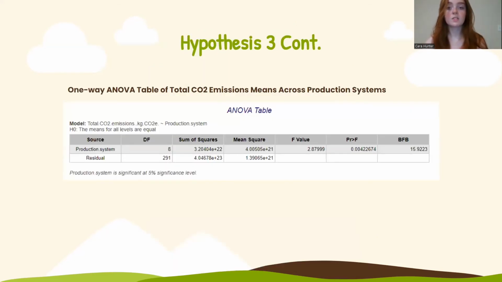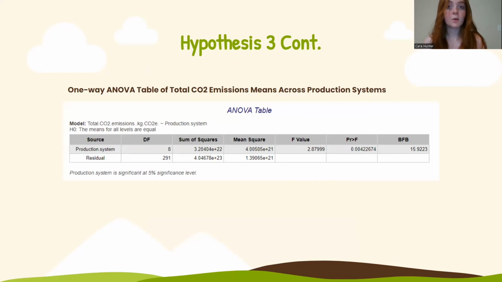So moving on to the secondary results, a one-way ANOVA test was used to investigate if there are indeed significant differences in the means of CO2 emission across production systems. So the null hypothesis is that there are no significant differences in the means of CO2 emissions across production systems, while the alternative hypothesis is that at least one of the means is significantly different.